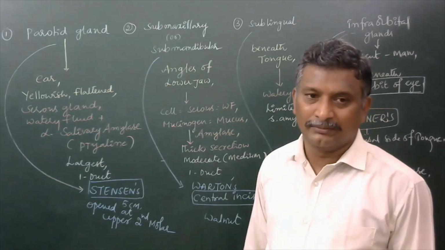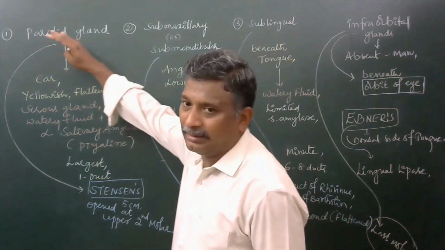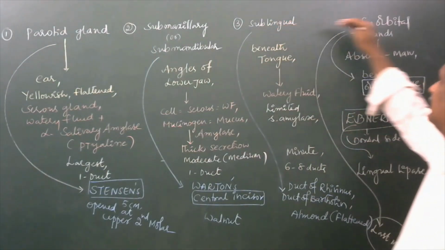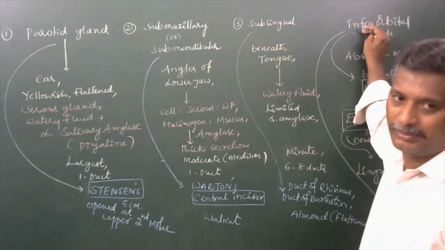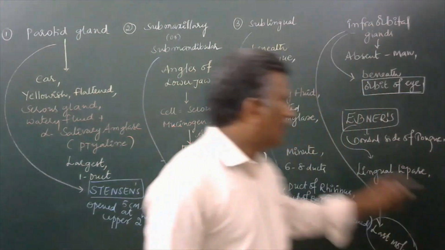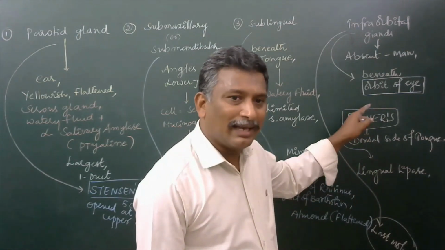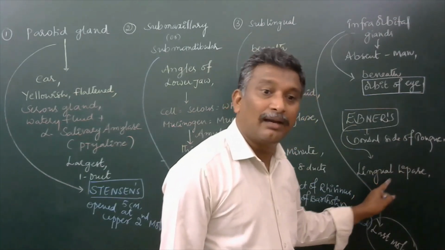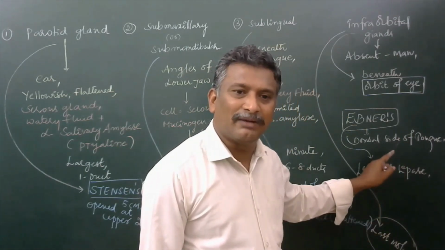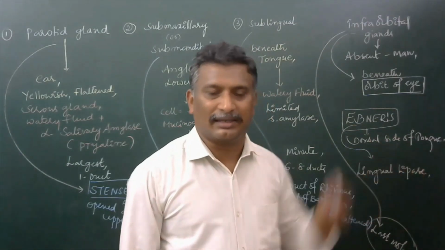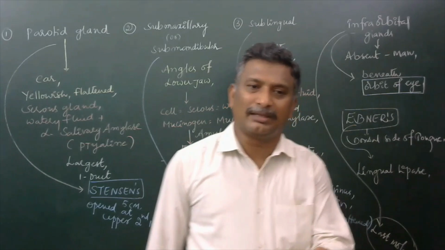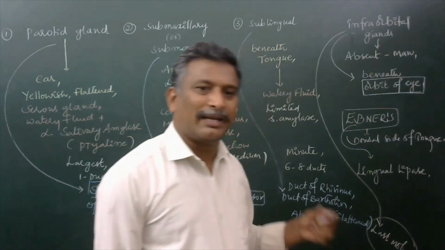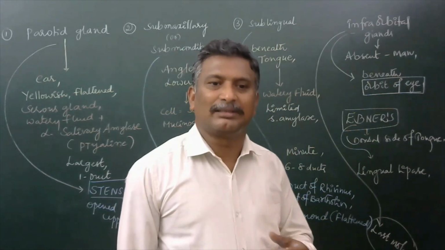It pours its secretions into the buccal cavity. So we have to remember this is the largest salivary gland, and that is the smallest salivary gland, which is completely absent in the human body. But Ebner's glands, located on the dorsal side of the tongue, produce lingual lipase. That lingual lipase is meant to digest lipid molecules in general, but lipid digestion may not happen in the buccal cavity due to insufficient pH. 6.8 is the pH present in the saliva.